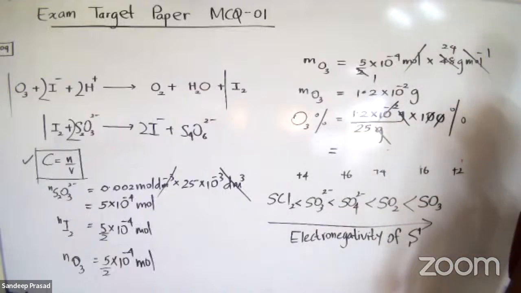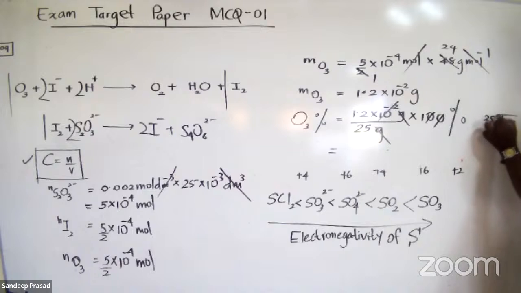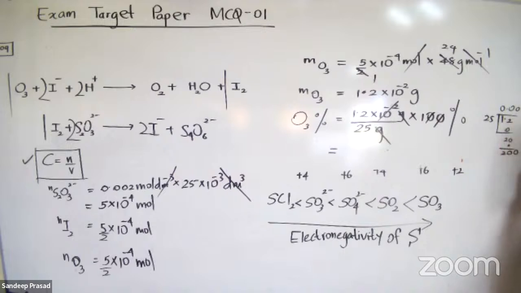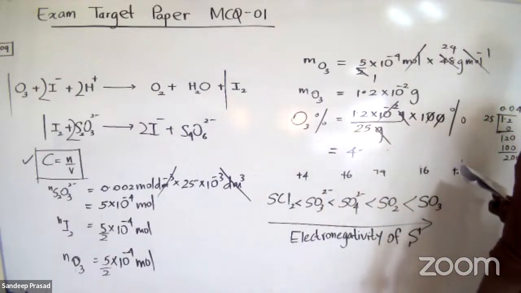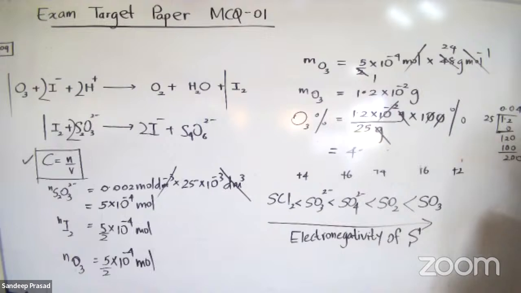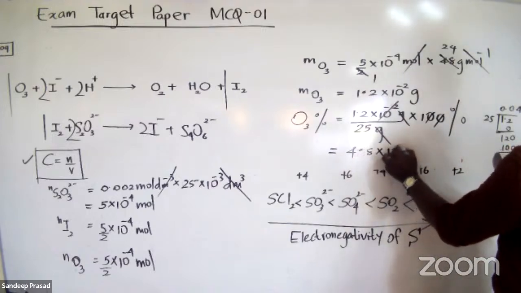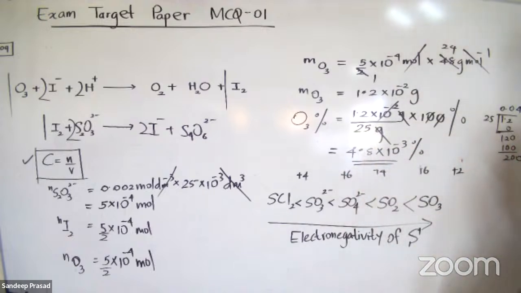So 1.2 divided by 25, the answer should be 4.8 into 10 to the power minus 3 percentage. So this is the percentage.